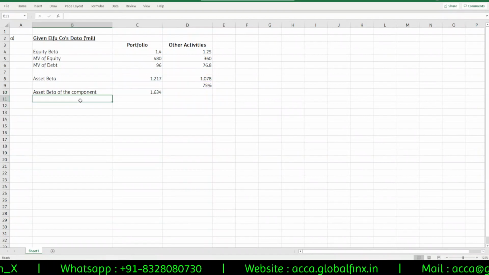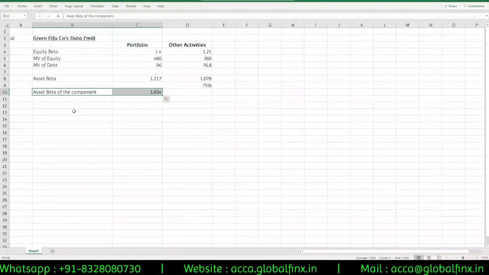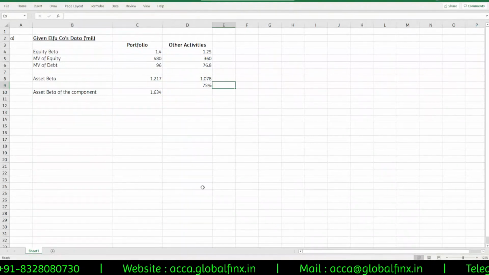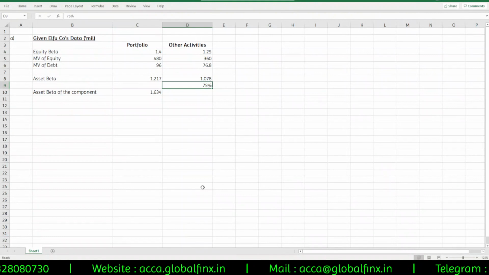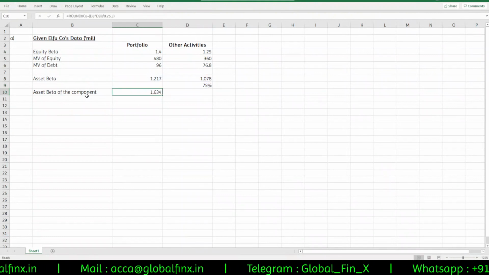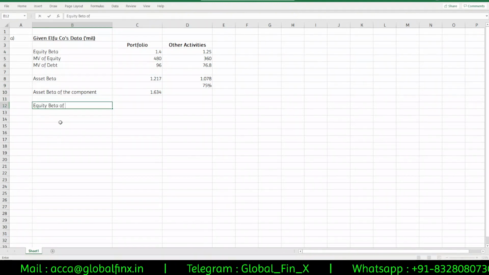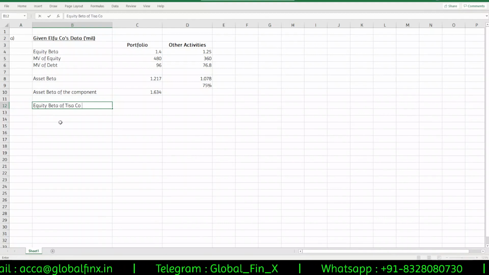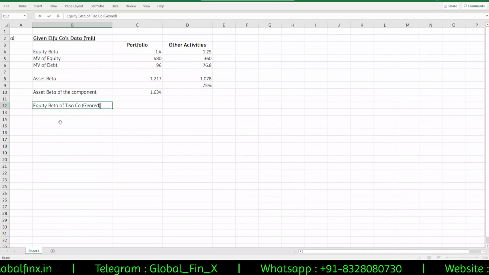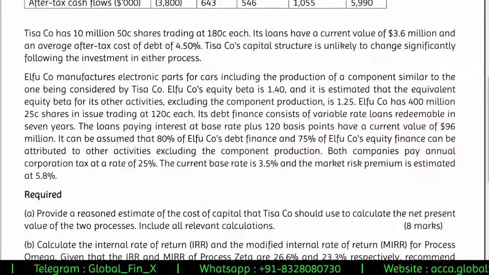1.634 is what the asset beta of the similar component works out to, assuming a 75 to 25 proportionate calculation. Asset beta of the component is given. So let's calculate the equity beta of TISACO, which is GED, right? So what is the TISA company's equity debt proportions?